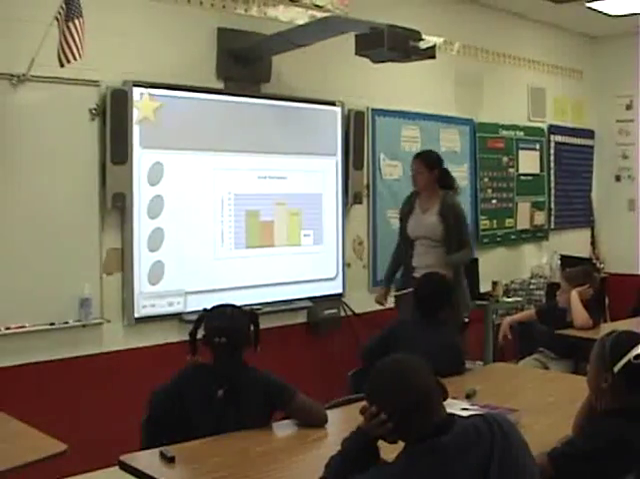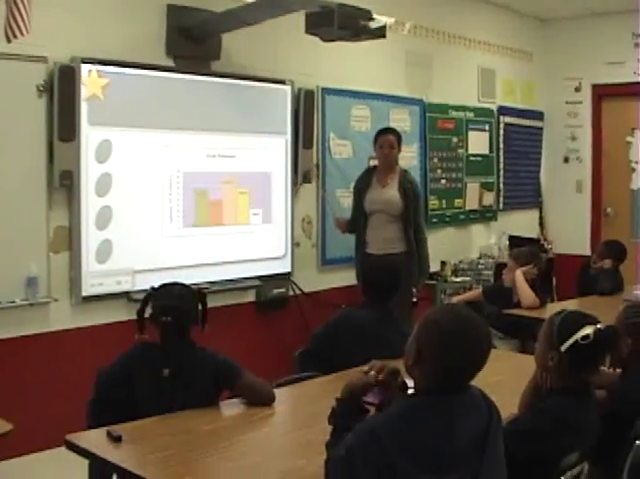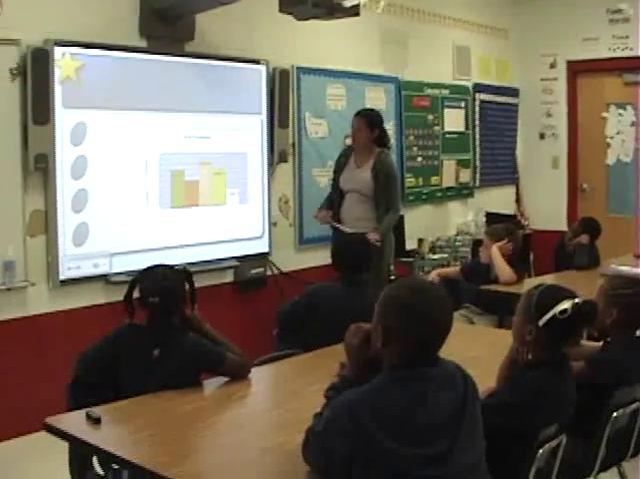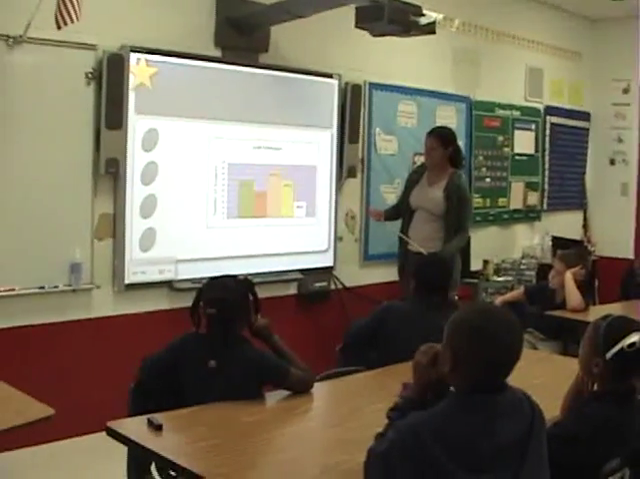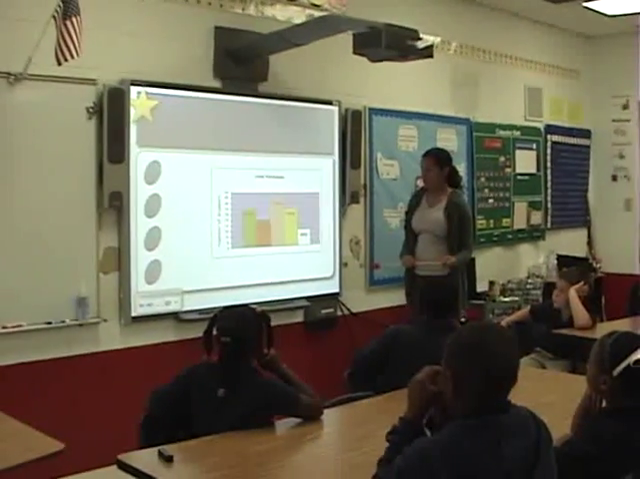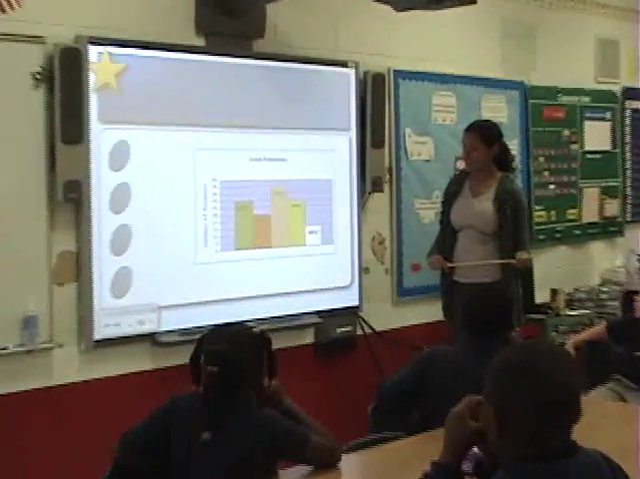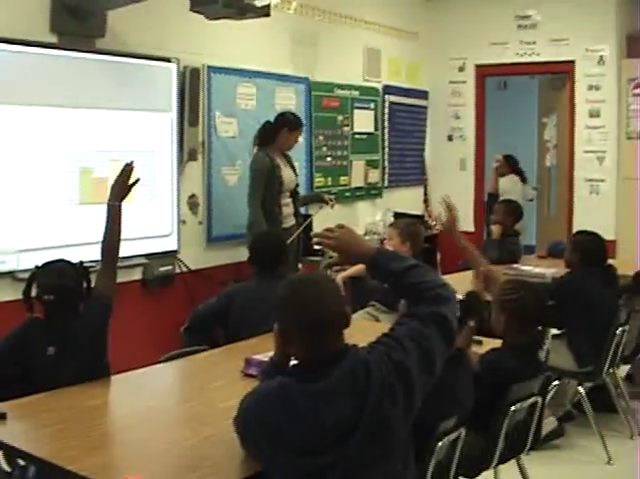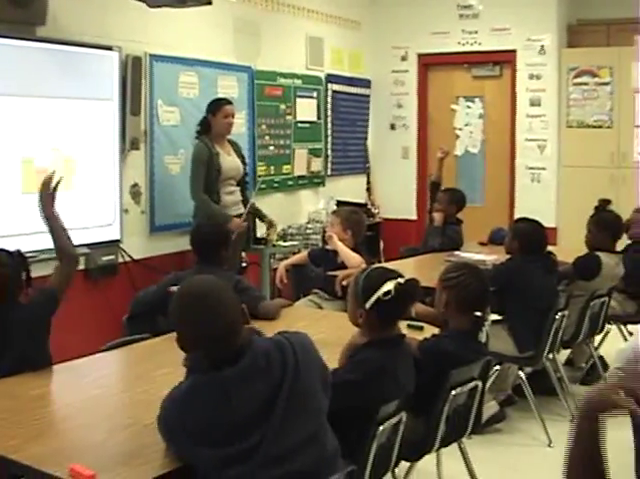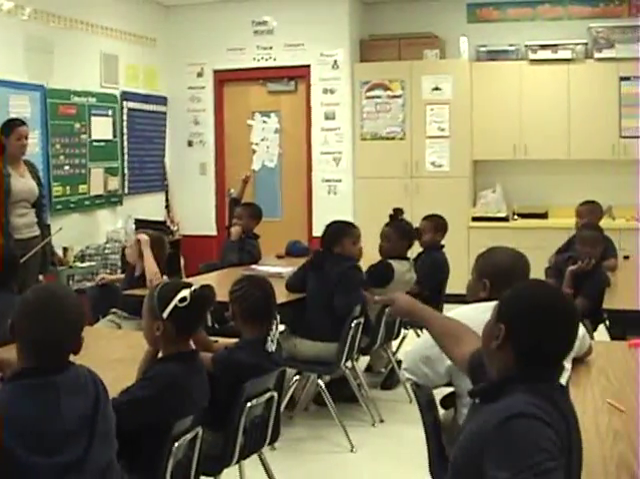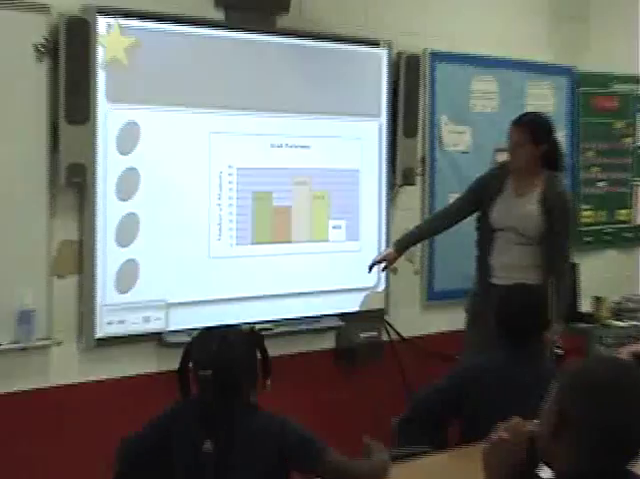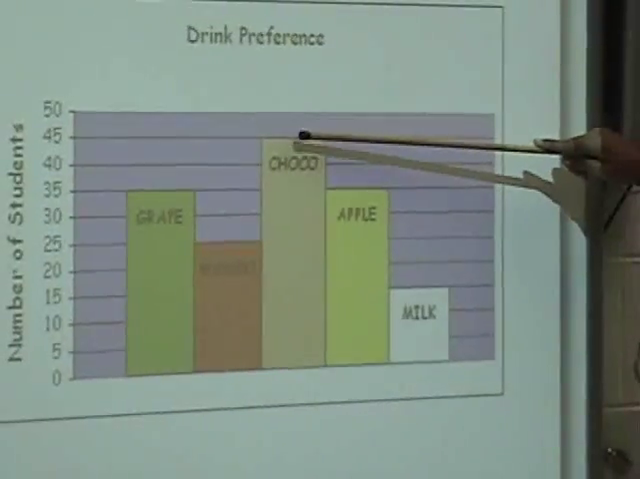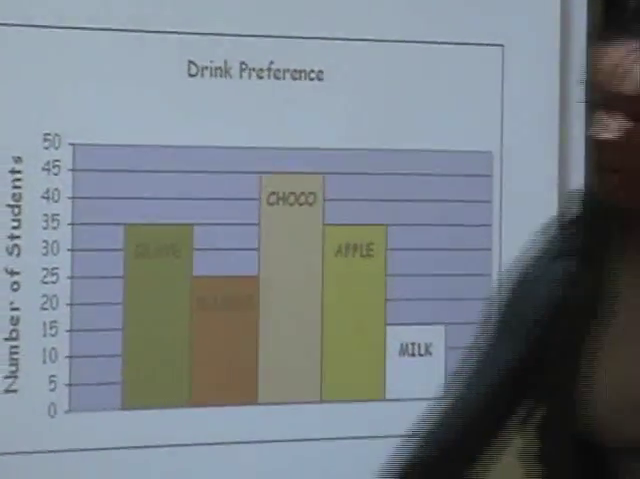Okay, so let's review. William told us what data was, and so we have the drink preference again. So who can tell me the drink preference that everybody preferred the most? Number 13. Cocoa. Cocoa? Good. So you came up to the highest number that had a bar, and you came across, and cocoa hits that bar. One more.